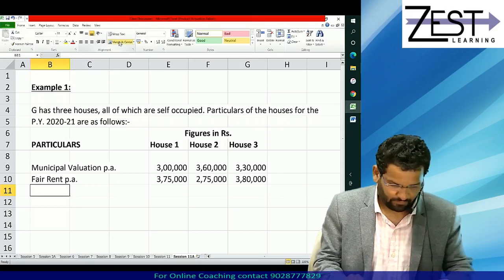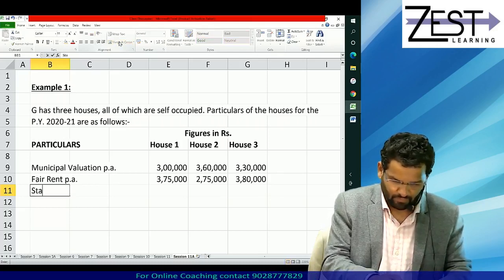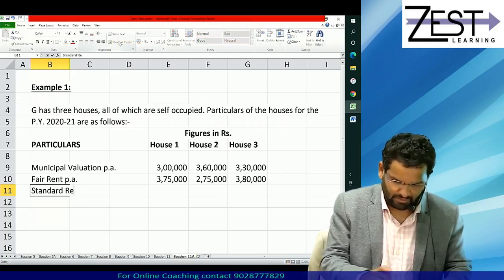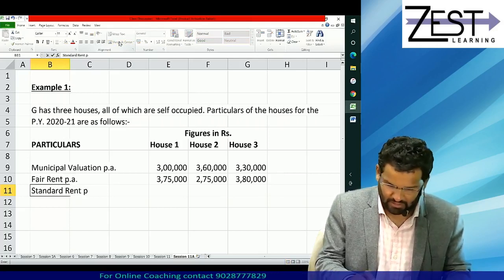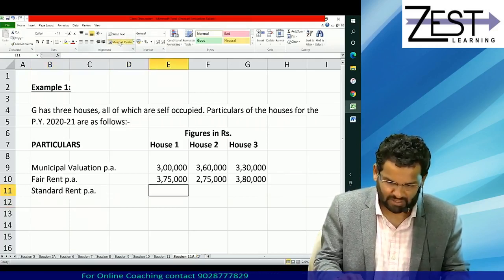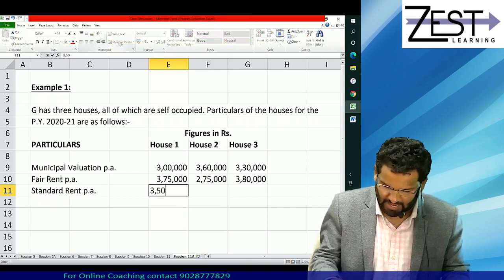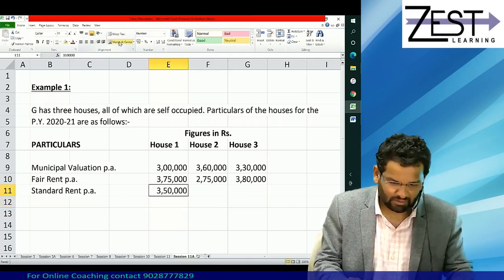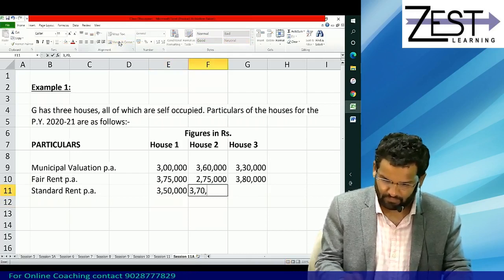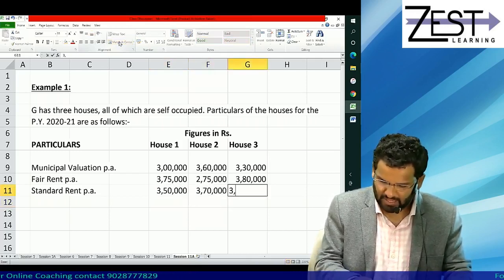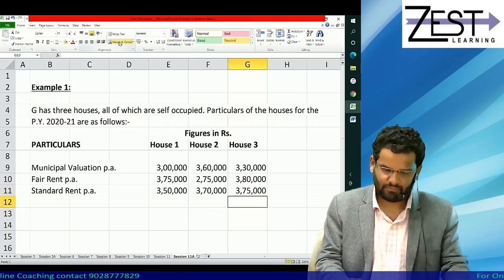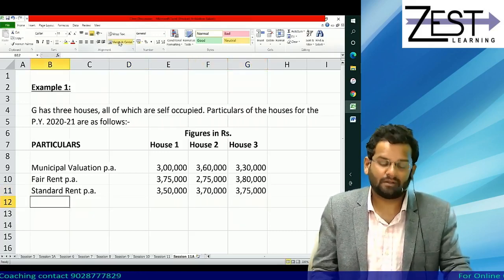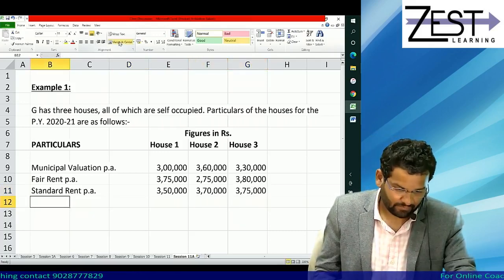After that, standard rent, again given per annum: 3,50,000, 3,70,000, and finally 3,75,000. This is your standard rent.